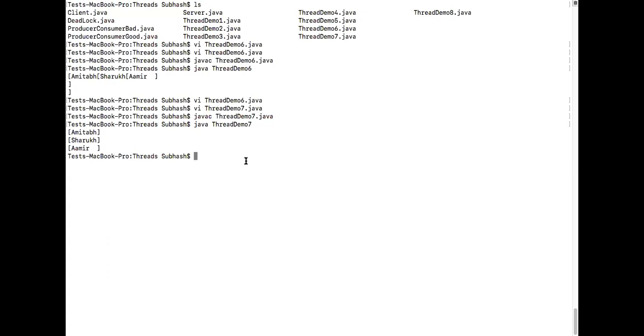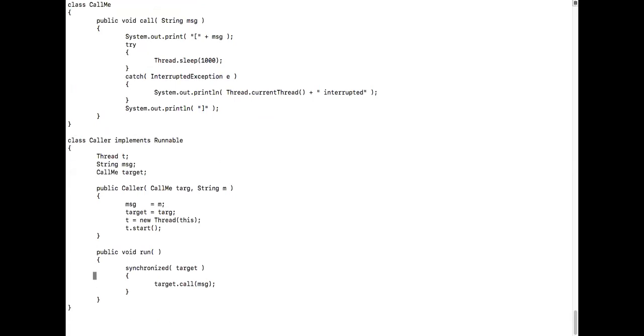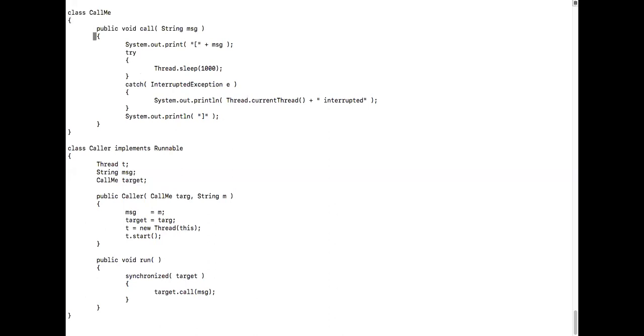Okay, clear. Now we'll go to thread demo 8. This is one more way of doing it. In the earlier case, we put synchronized on the method definition, so we only applied a lock on the call. You can also apply the synchronized keyword on the call itself like this.